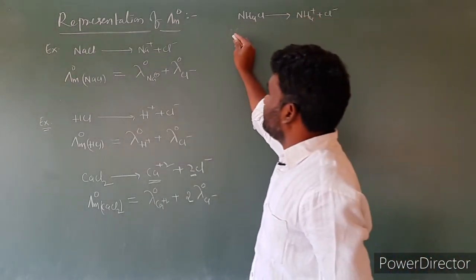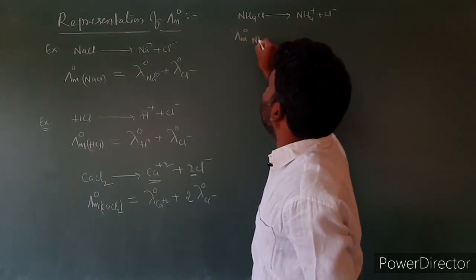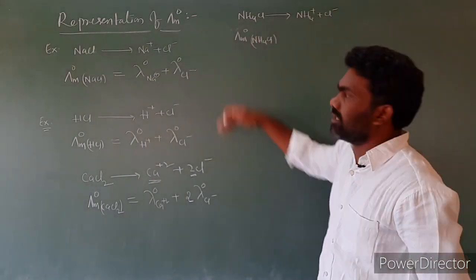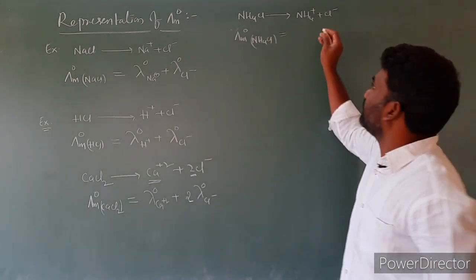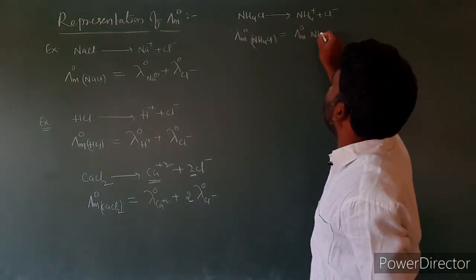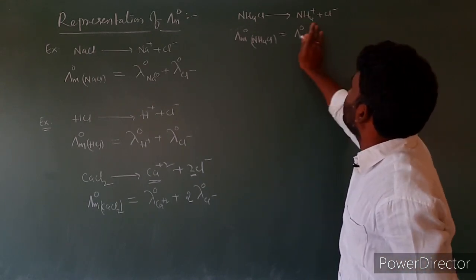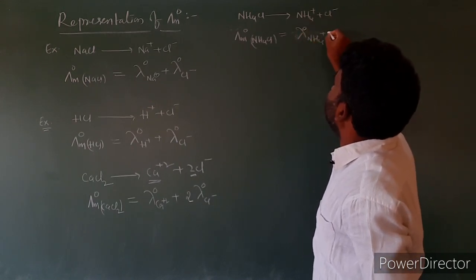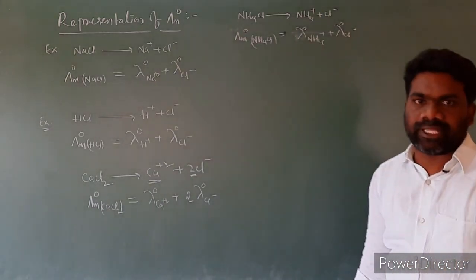Then the limiting molar conductivity lambda m naught NH4Cl is equal to lambda naught NH4+ plus lambda naught Cl-. All these are important electrolytes, so I am writing them. We will use these electrolytes further.